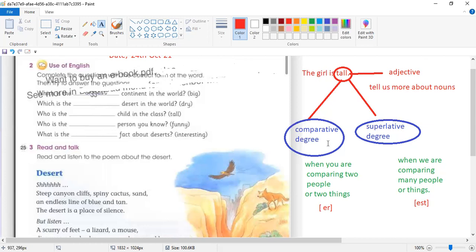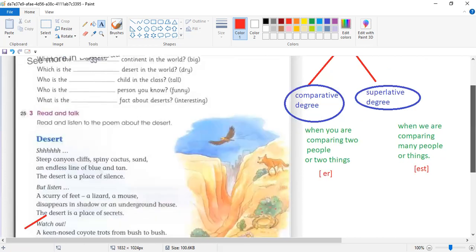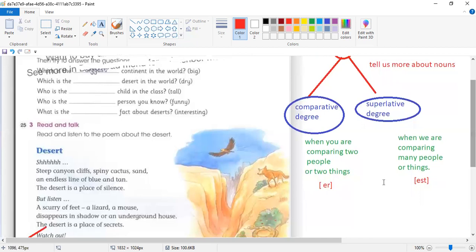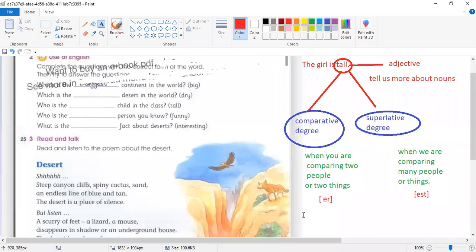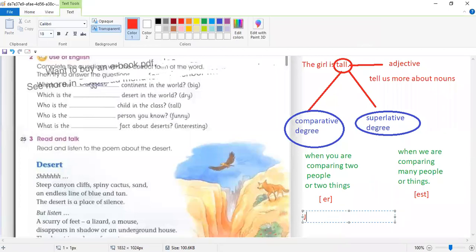Now what is comparative degree? Comparative degree is whenever you are comparing two things together. As I said, for example, the girl is tall. If I say, I will take an example from your class, Judy is taller than, for example, Rital.